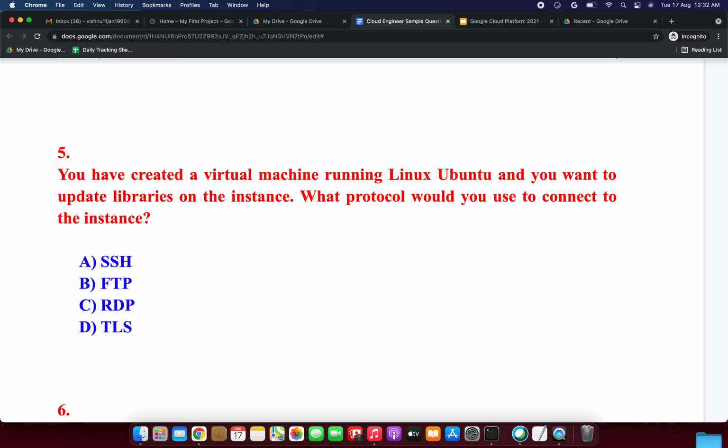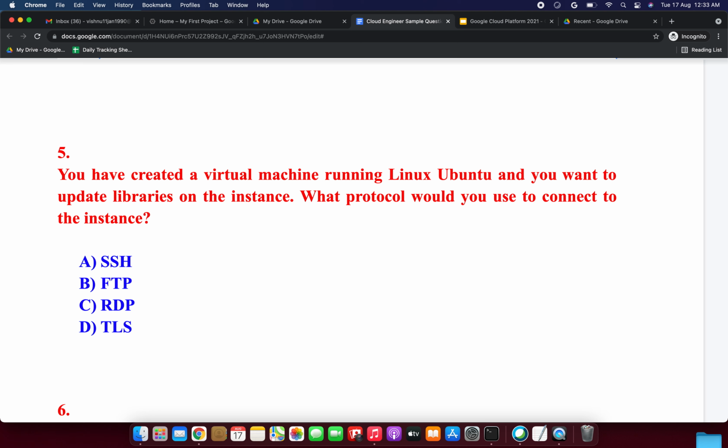You have created a virtual machine running Linux Ubuntu and you want to update libraries on the instance. What protocol would you use to connect to the instance? Option A SSH, option B FTP, option C RDP, option D TLS. So which could be the correct answer?